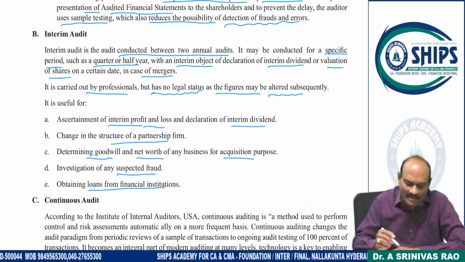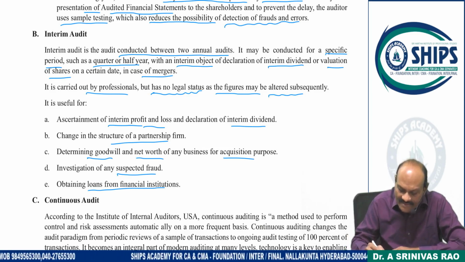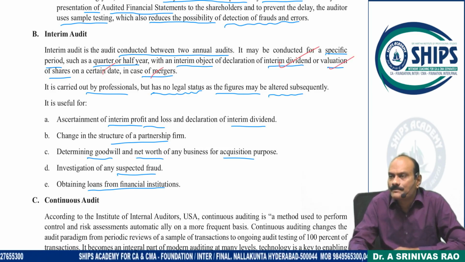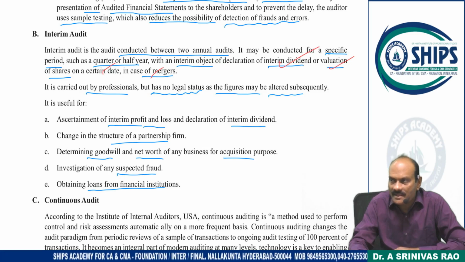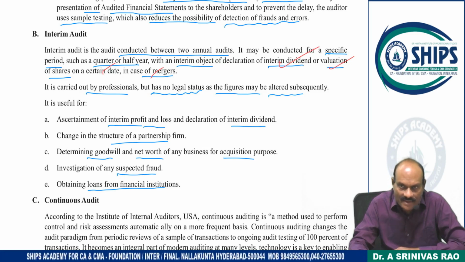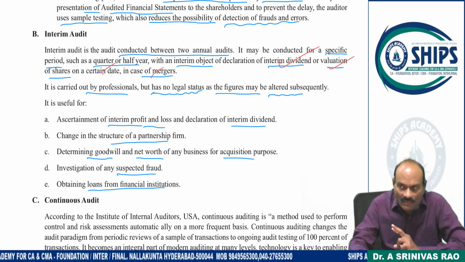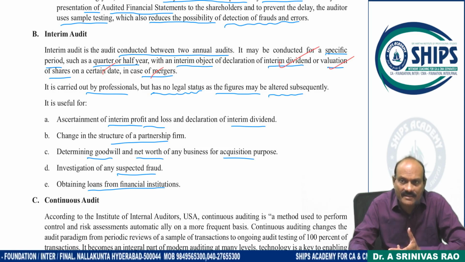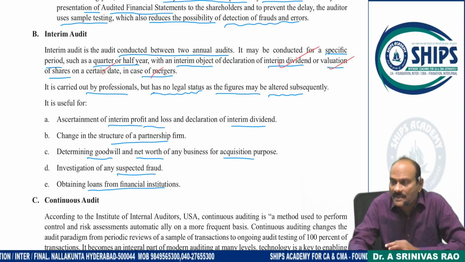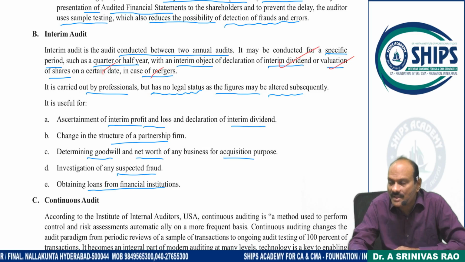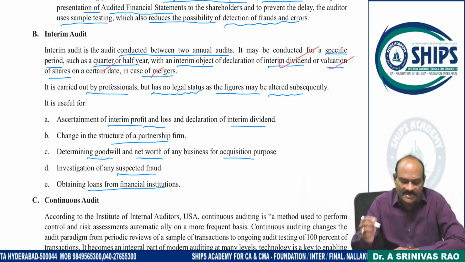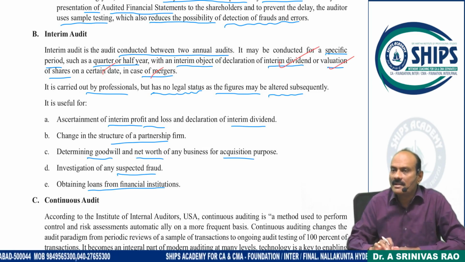So basically, the purpose of interim audit is these 3 points we have to remember. Interim dividend, valuation of the shares, and third one is mergers. Declaration of dividend, valuation of the shares on a particular date. Why valuation? Swap ratio is there. And finally, it is for the purpose of mergers. When two organizations are going to merge, for that sake we have to ascertain swap ratios. At this point, interim audit.